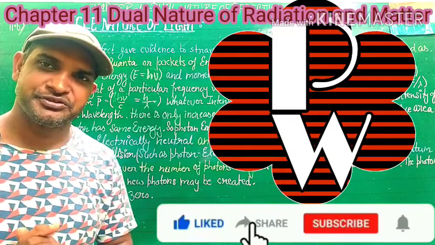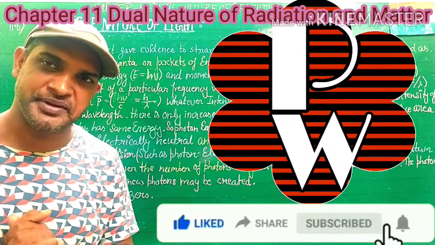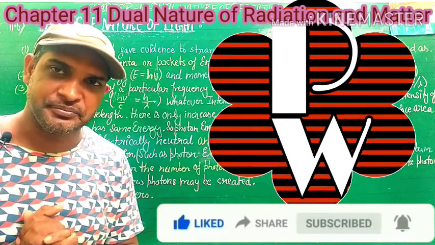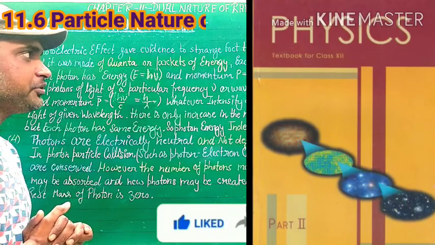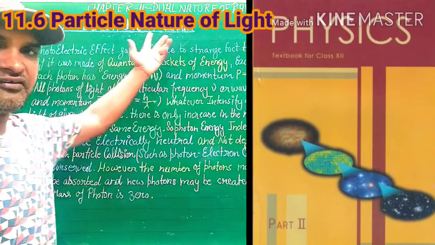For you students, today our topic is NCERT class 12 chapter 11, dual nature of radiation and matter. The topic from the NCERT book. आगे बढ़ना है तो NCERT book आज नहीं तो कल पढ़ना है. The topic is particle nature of light.